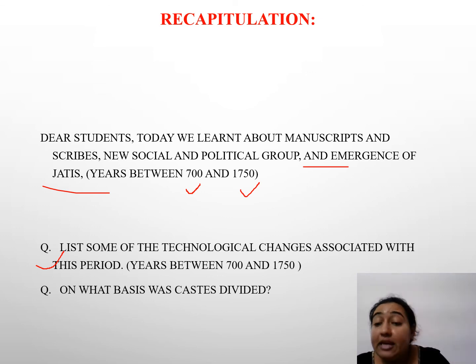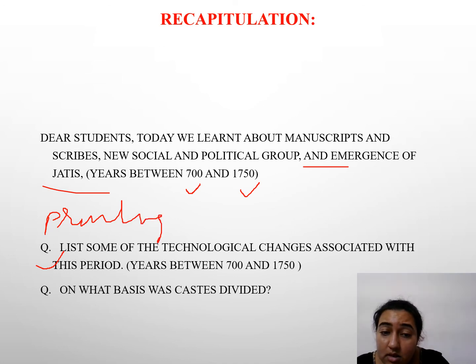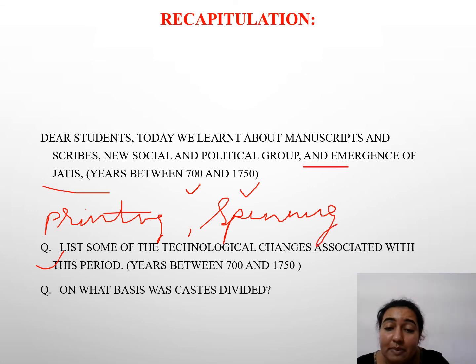No, we use machines. Printing machines. Yes. What else? Machinery has changed. Then spinning wheel came for cotton. Yes. We studied about that as well, students. Spinning wheel. Okay. On what basis was caste divided, students?